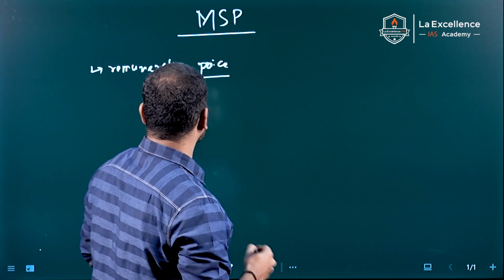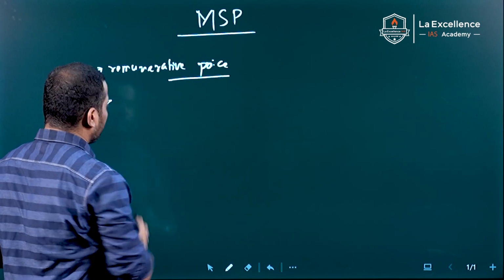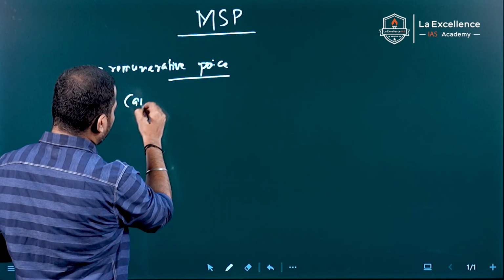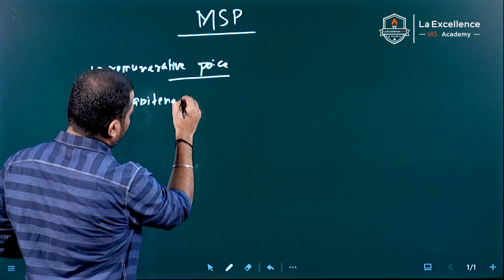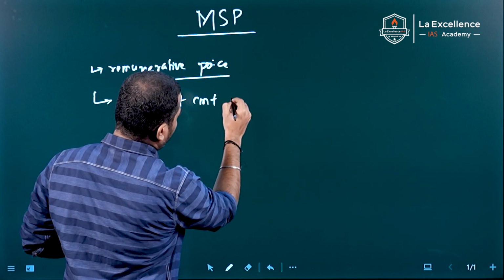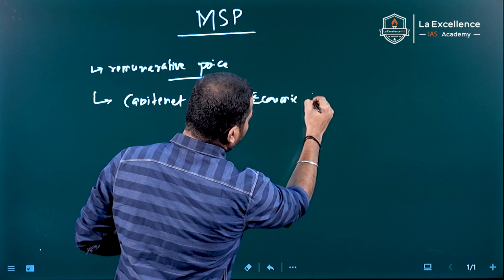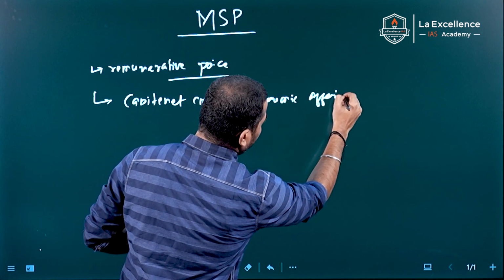So who decides this MSP? The Cabinet Committee on Economic Affairs. Does it determine this alone?